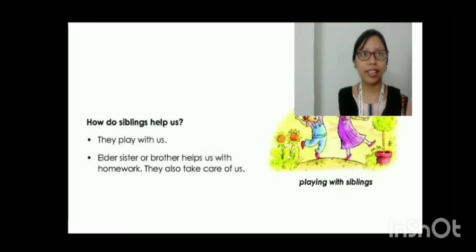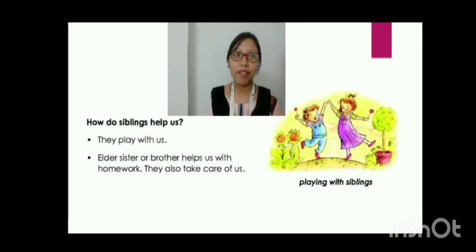Then we have the siblings. Now who are siblings? Siblings are our brothers and sisters. What do we do with our siblings? We fight, we play with our siblings, right? And also an elder sister or brother helps us when we have someone elder to us. They help us with our homework. They also take care of us when our parents are not at home. They do a lot of things. They help in a lot of ways, siblings. And suppose if you do some naughty thing, they will also scold us for our good.